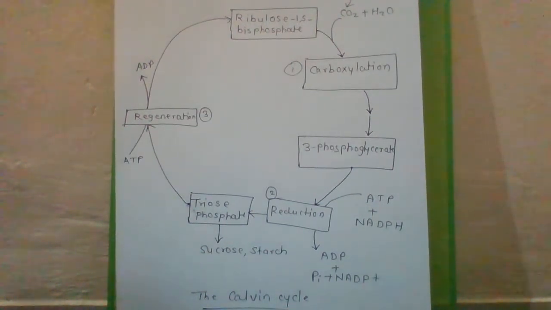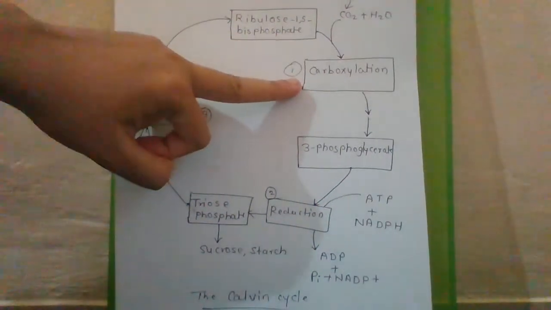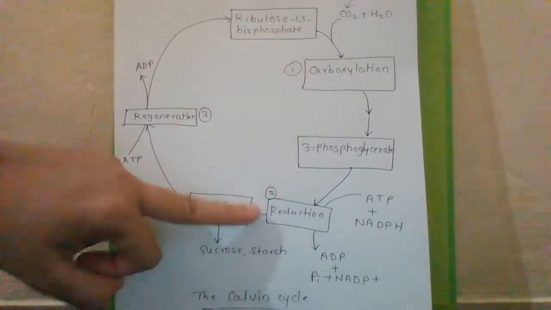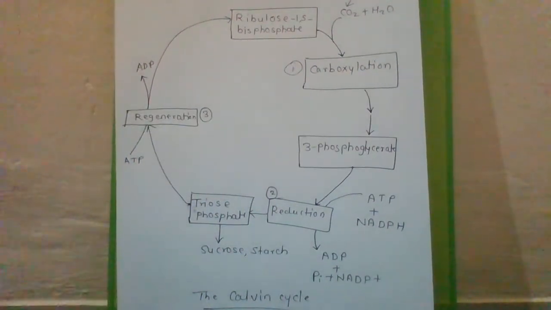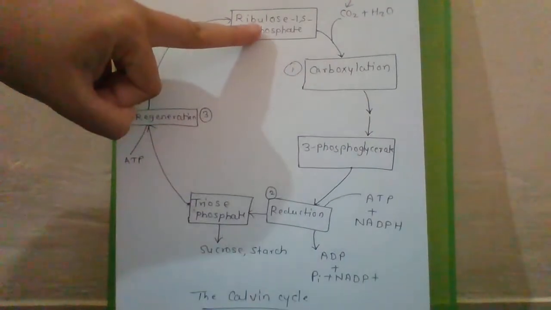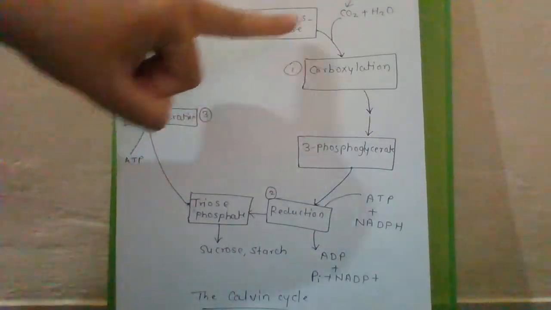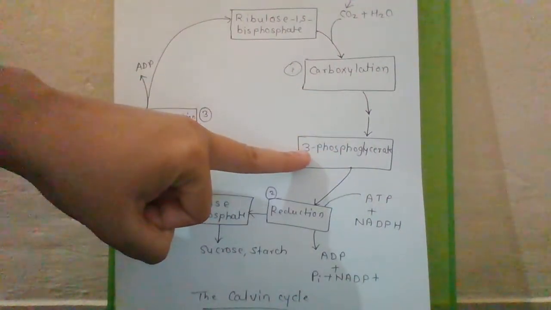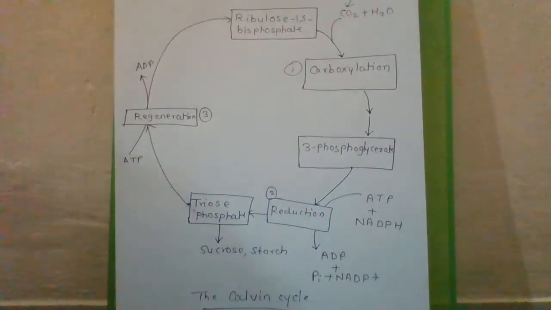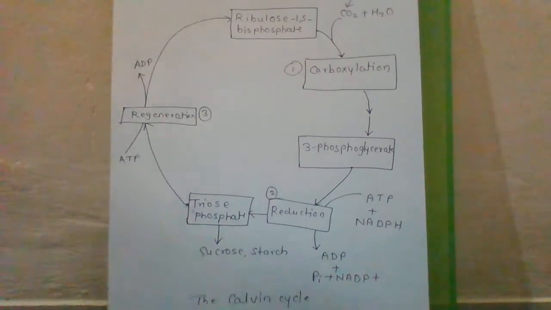So the Calvin cycle includes 3 reactions: carboxylation, second is reduction, third is regeneration. The carboxylation reaction takes ribulose 1,5-bisphosphate plus CO2 plus H2O and gives the product 3-phosphoglycerate, 3-PGA, and the catalyst used is RuBP carboxylase, or Rubisco.